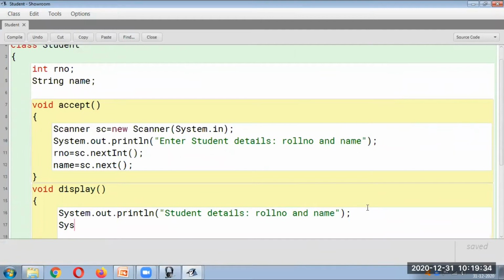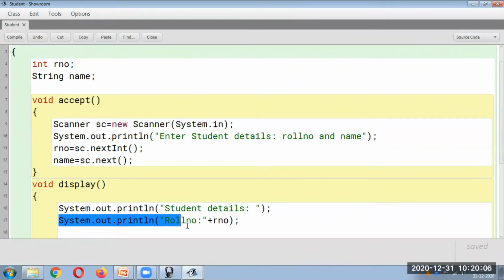So display the data, System.out.println. Delete from here. Then simply write roll number. Display the data. Same way you can display the name.